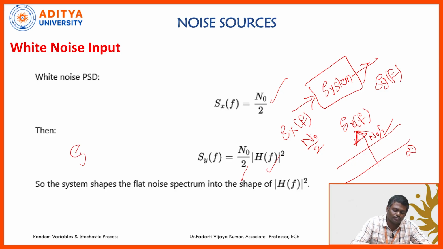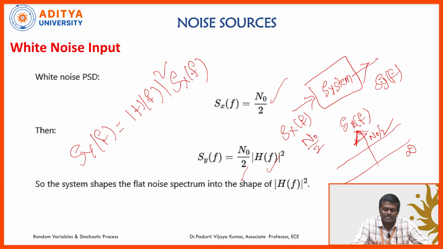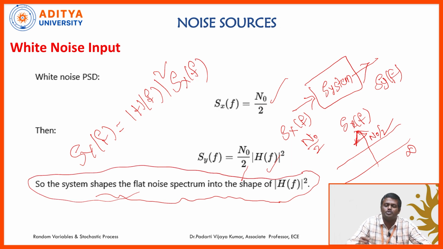We know the relation, S_y of f is equal to the absolute value of H of f whole squared into S_x of f. So the input noise gets multiplied with the magnitude squared of the transfer function. The shape of the flat noise spectrum is multiplied with the system transfer function shape. So the output spectrum depends upon the H of f spectrum. Both get multiplied and the output spectrum shape is decided by the multiplication factor.